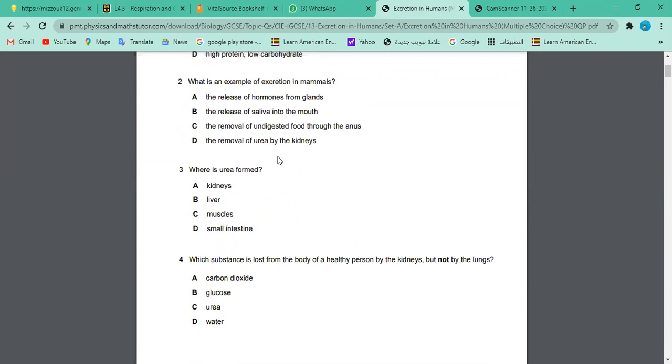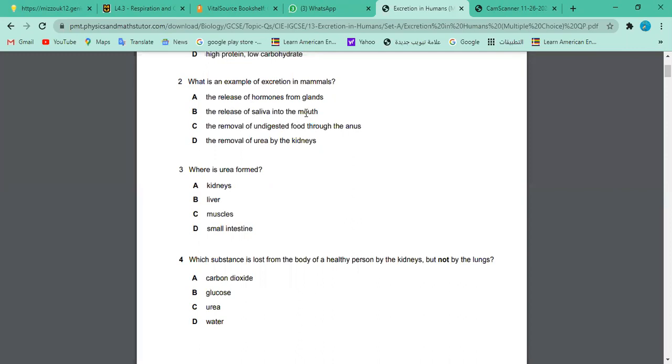The removal of undigested food. What do we call it? Egestion. Yeah, exactly. Egestion. Very good. And yes, in mammals, the kidney is removing urea. So that is the most efficient process, because if urea is building up, that's toxic for your body. Release of saliva into the mouth. This is not excretion. Releasing saliva in the mouth is a normal process.